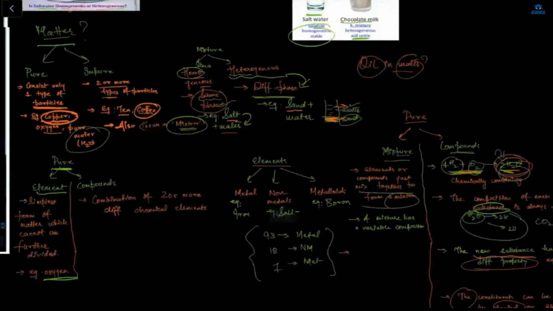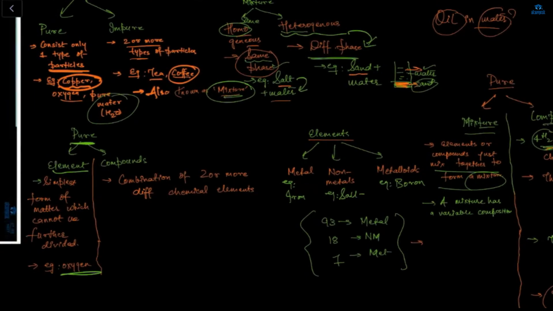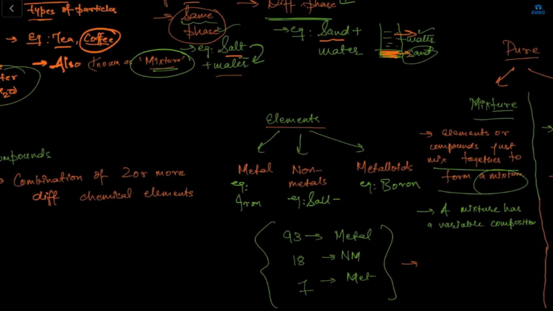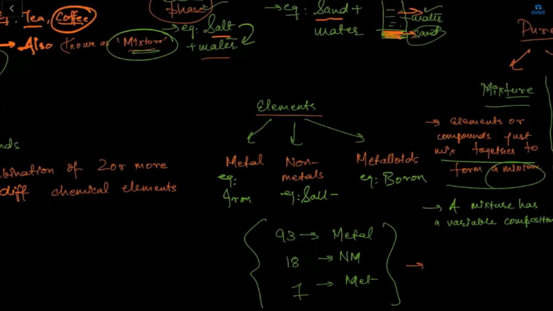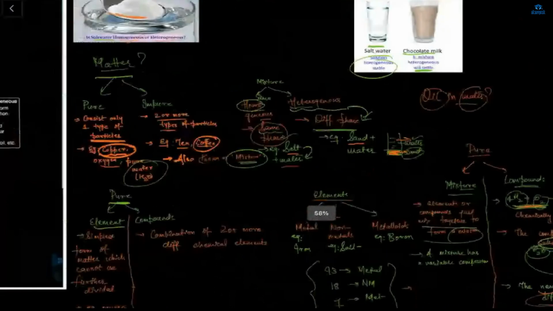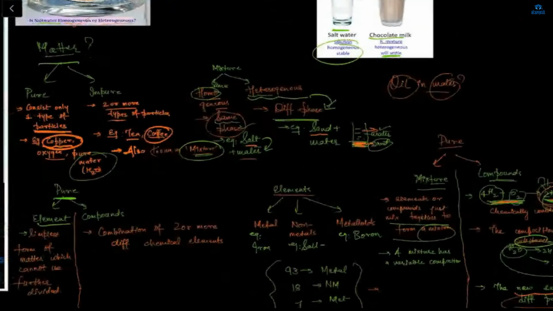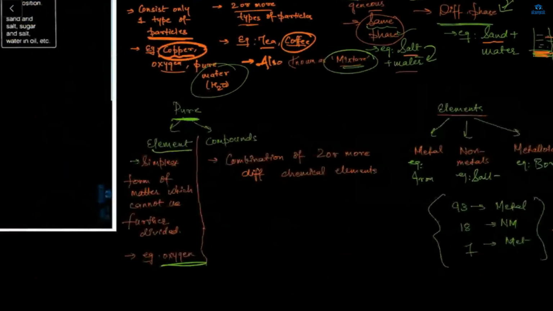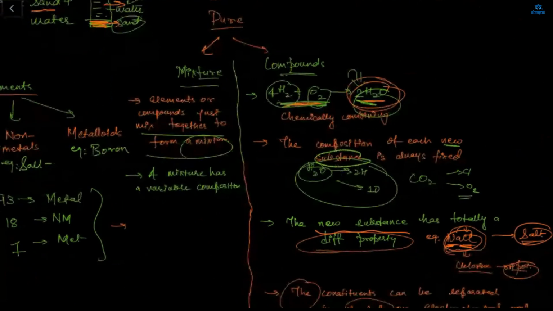Good. Next, elements. The pure matter is divided into elements and compounds. Elements are categorized into three types: metals, non-metals, and metalloids. Metals, like iron; non-metals, like salt; and metalloids, like boron. Pure also consists of two types, elements or compounds. Mixture is a mixture of many compounds.